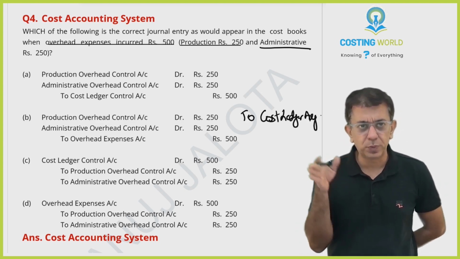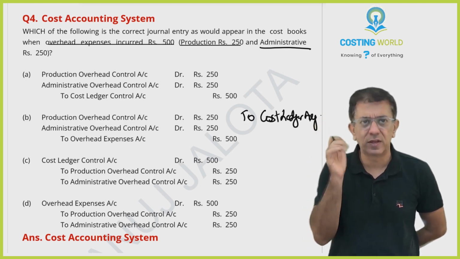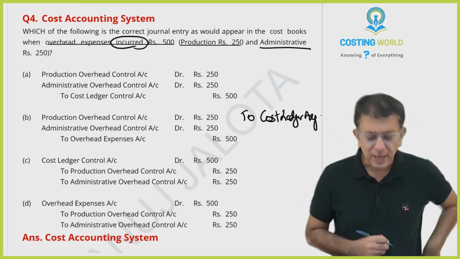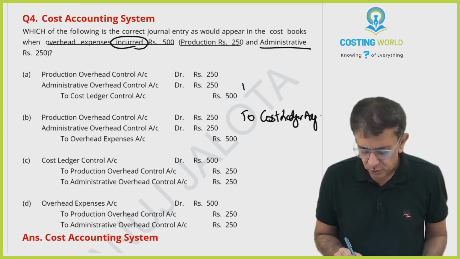So 500 rupees are getting paid. That is one thing. We incurred 500 rupees, and debit the respective overheads. So therefore, what will you debit, beta?